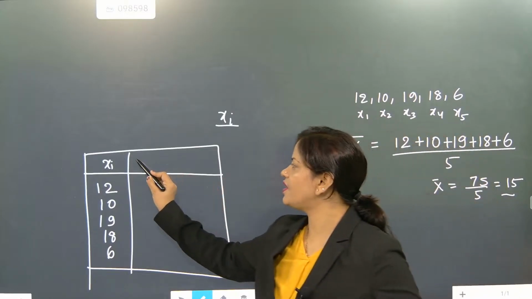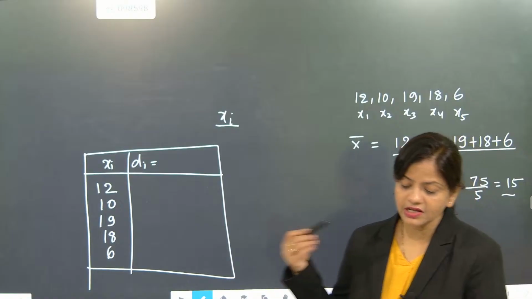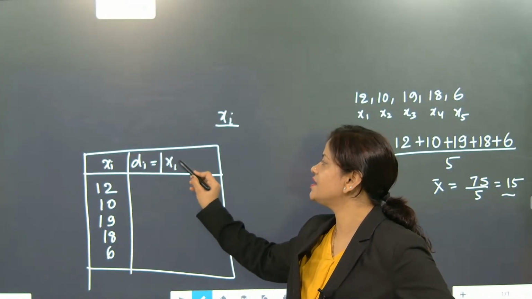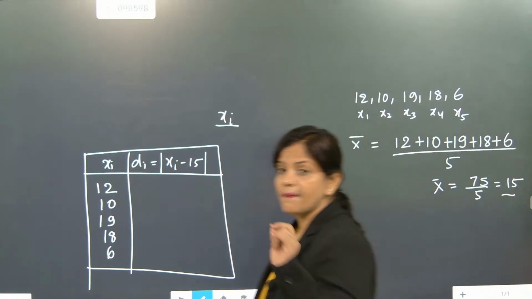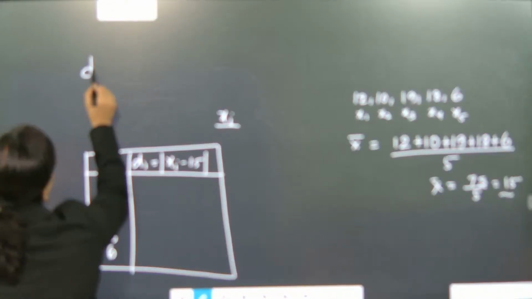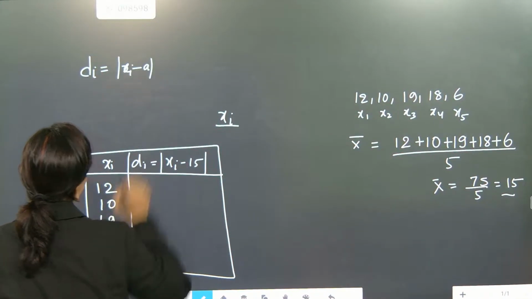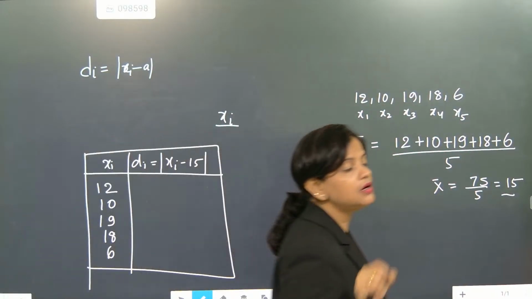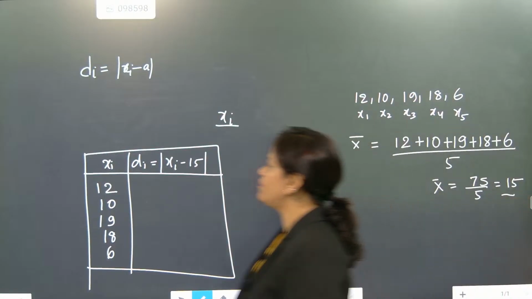Now we have to find the deviation of each particular observation. So for finding the deviation of a particular observation, we will be writing xi minus 15. So what did A become? Just now I told you, A is the mean. What was our formula? Our formula was xi minus A. So what is A? A is the mean or the central tendency. Okay. So now one by one you have to write.